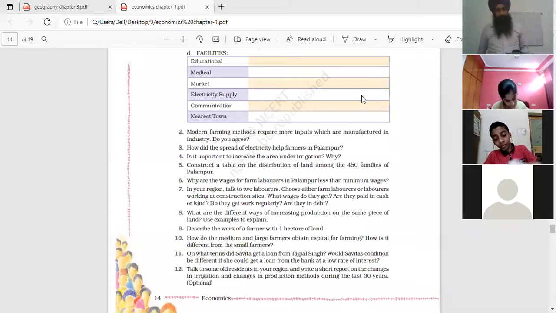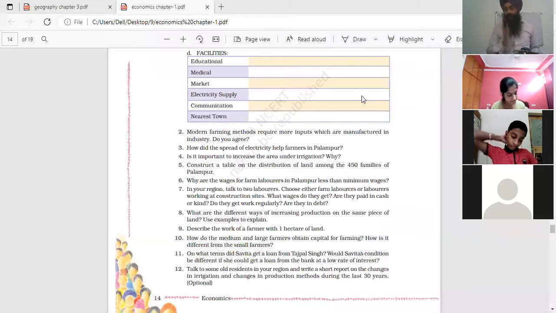Generally, when the farmers borrow money from the money lenders, they do not repay the amount of the loan in the form of currency. They use production. Some share of the surplus production is given to the money lenders in the form of interest or the amount of the loan.